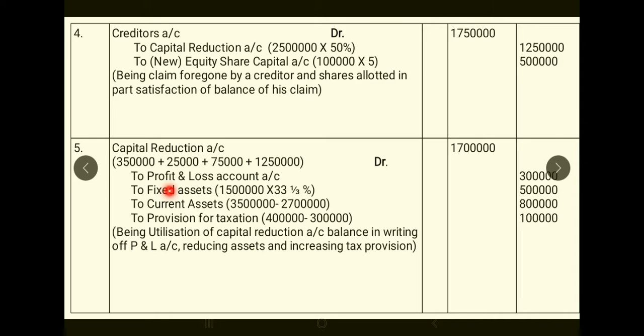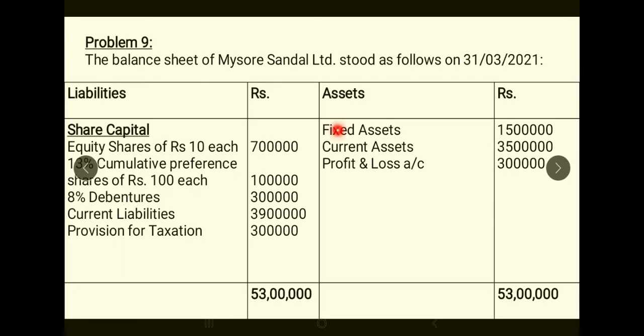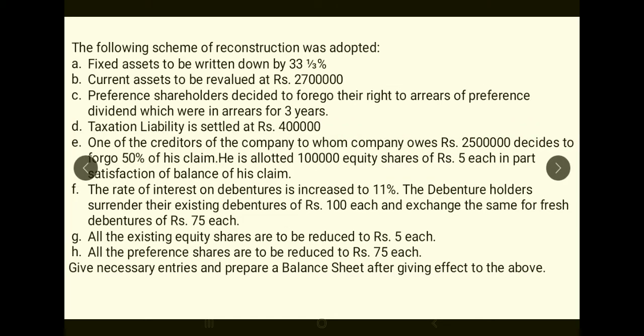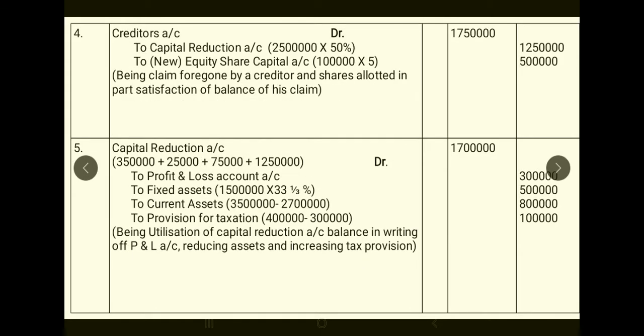Okay, and then to fixed assets, 15 lakhs is the value given in the balance sheet, and you are writing it down by 33 1/3%. That's why 15 lakhs into 33 1/3% is 5 lakh rupees. Here you can see 15 lakhs fixed assets, 33 1/3% should be reduced. It should be written down by 33 1/3%. So 15 lakhs into 33 1/3%, 5 lakh rupees you will get.